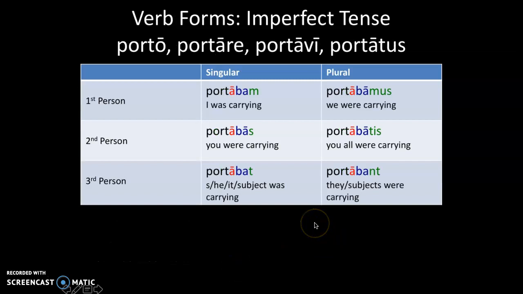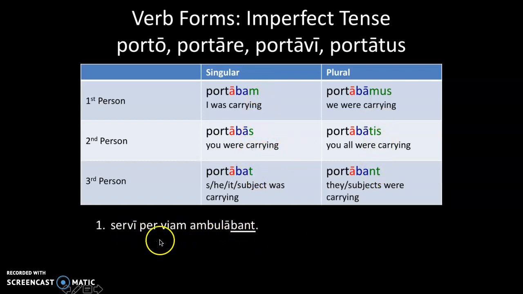And then we have the imperfect tense. For the imperfect tense, we take the infinitive, that's the second principal part, chop off the re, and then add bam, bas, bat, bamus, batis, bant. The reason why the A's are all red is because this is our thematic vowel. That came from the infinitive right here. The BA is in blue because that's our tense indicator. That's our visual indicator that we are dealing with the imperfect tense. Therefore, we translate it as was verbing. Imperfects happen over an extended period of time, not just a moment in time. And then we have our personal endings that we talked about earlier, m, s, t, mus, tis, nt.